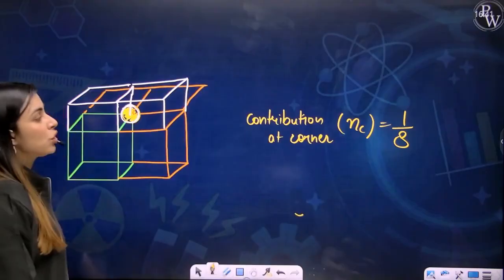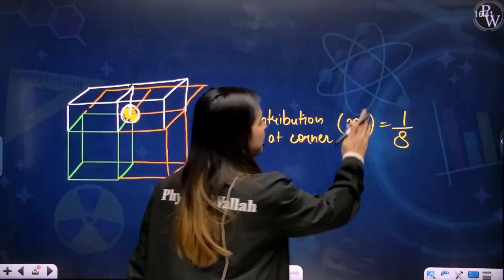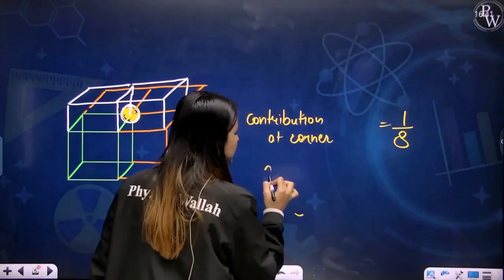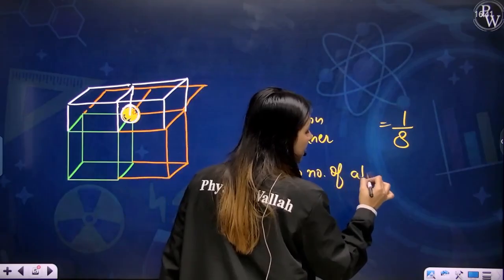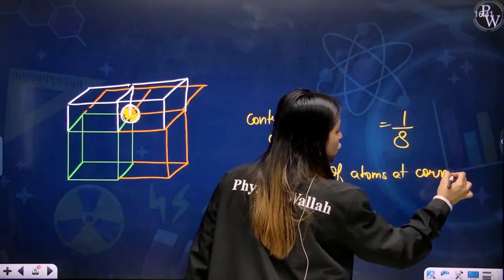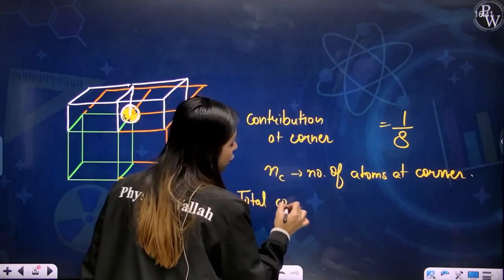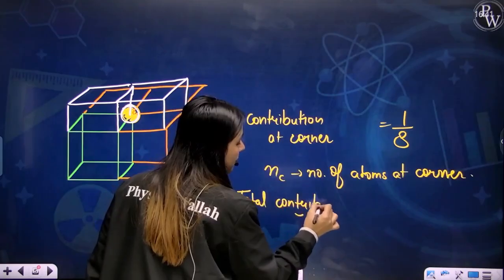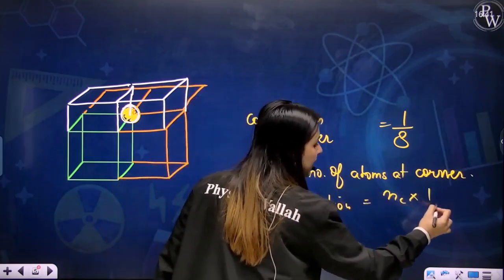Okay. So the contribution for corner is 1/8. Let us say NC is the number of atoms at corner. So the total contribution would be number of atoms into 1/8.